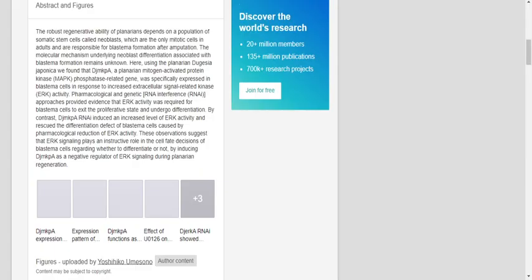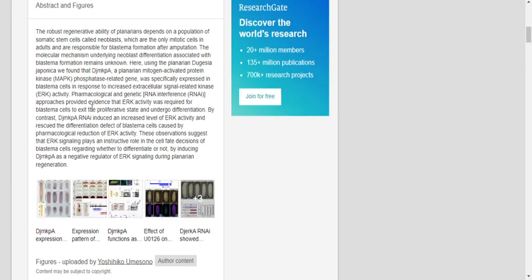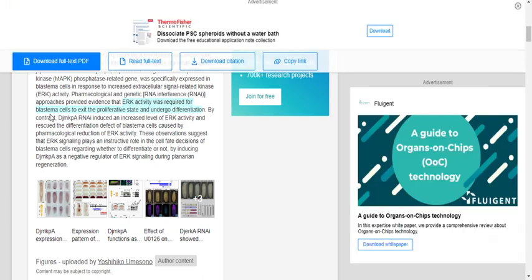If you check this particular article, they mention clearly about the role of ERK. Here you can see ERK activity was required for differentiation of blastema cells, in order to exit from the proliferative state and undergo differentiation. But what they say is that ERK inhibits cell differentiation.